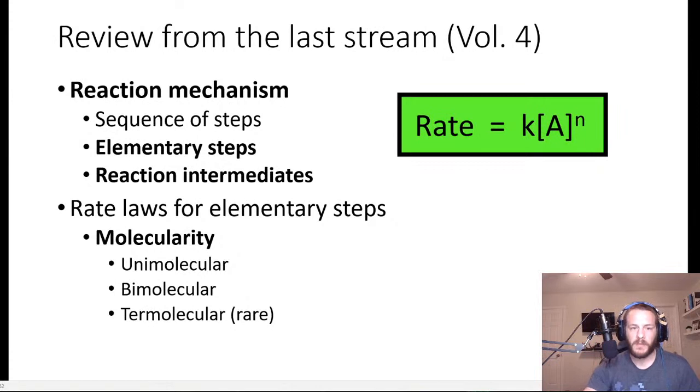And so the reaction mechanism tells the story of how the reactants become products, right? If you look at a balanced chemical equation, all that tells you is what you started with and what you end up with. It doesn't tell you how the reactants became products. That's what reaction mechanisms do. And one of the important aspects of reaction mechanisms that you would never see in a balanced chemical equation are reaction intermediates, which are substances that are produced in one step of a mechanism and consumed in another.